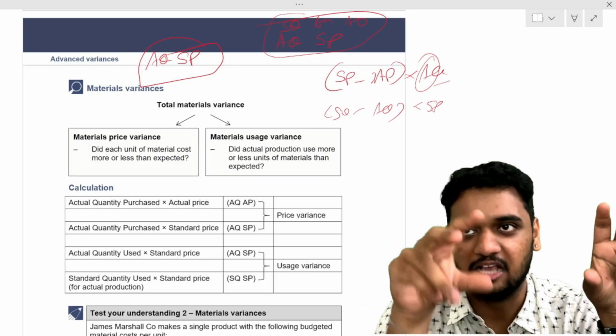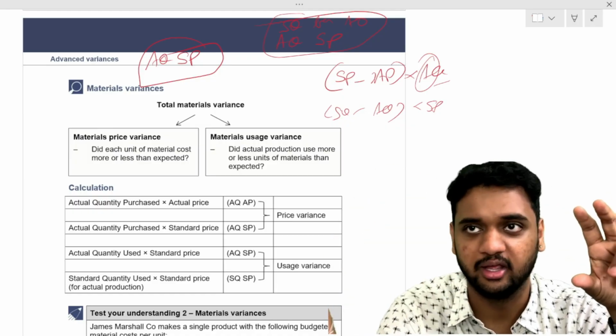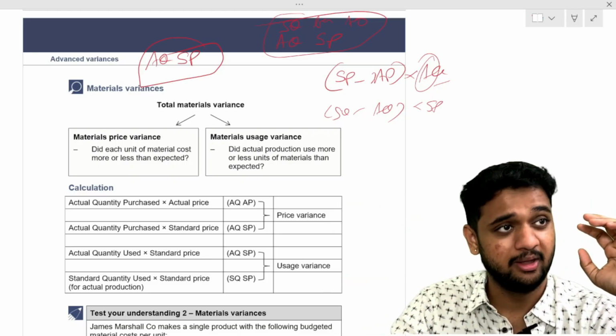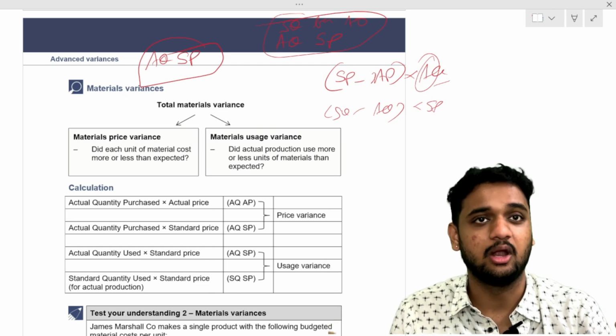Standard price minus actual price into actual quantity. Standard price minus actual price, you multiply by quantity. If inside price is done, outside multiply by quantity. What quantity do you multiply by? Actual quantity. If inside quantity is done, outside multiply by price. Which price? Standard price.